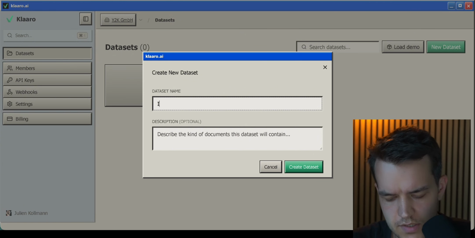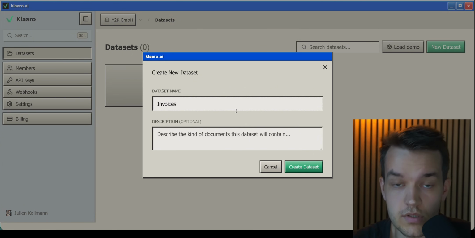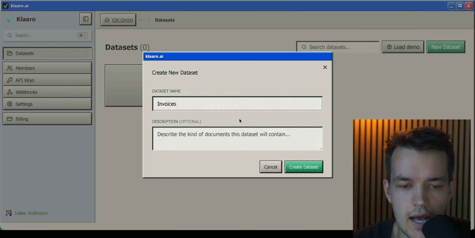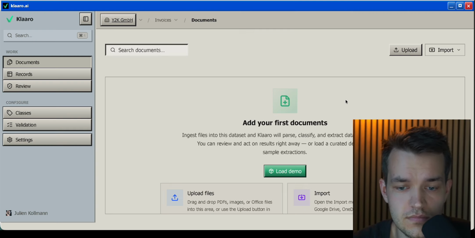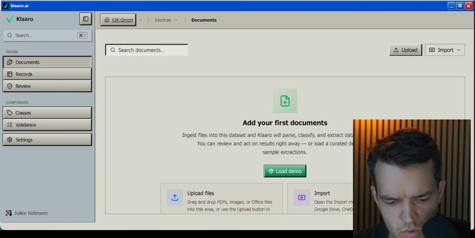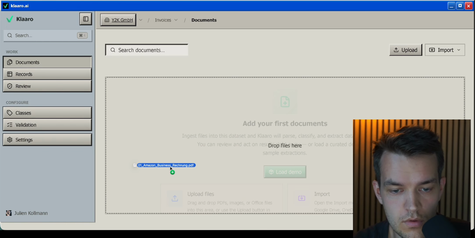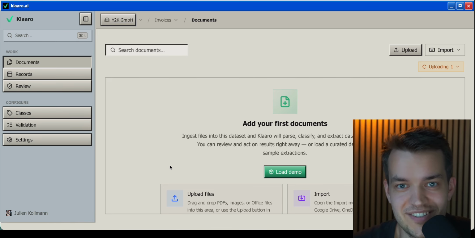I'm gonna name the dataset invoices because I'm gonna upload invoices, and I could add a description, but I really don't feel like it. This is what my dataset looks like. It's empty. I could load a demo. I won't. I've prepared a file somewhere. Great. It's an invoice.